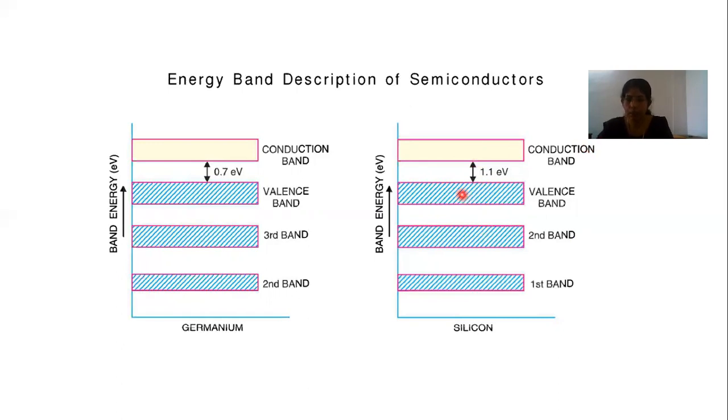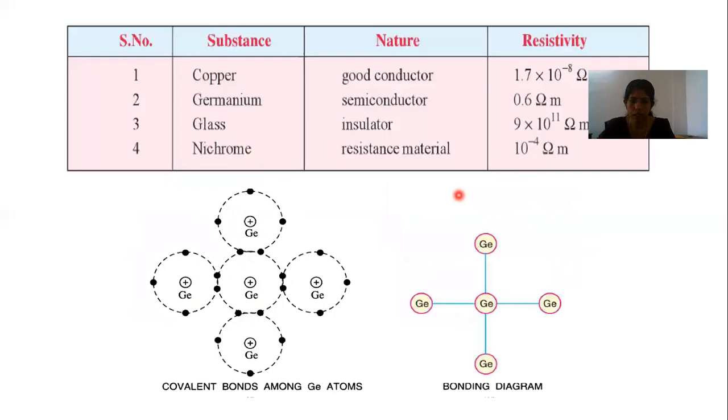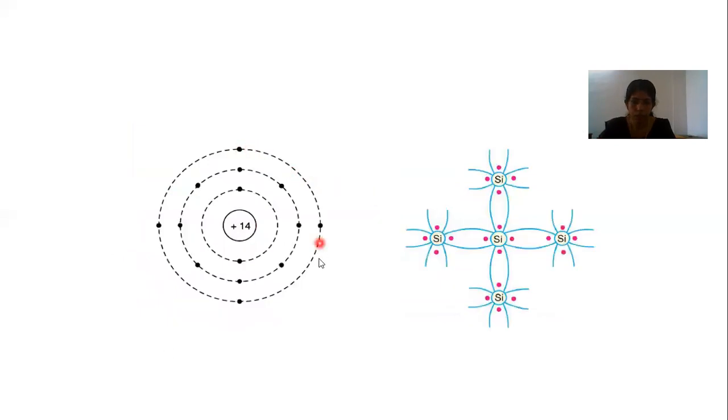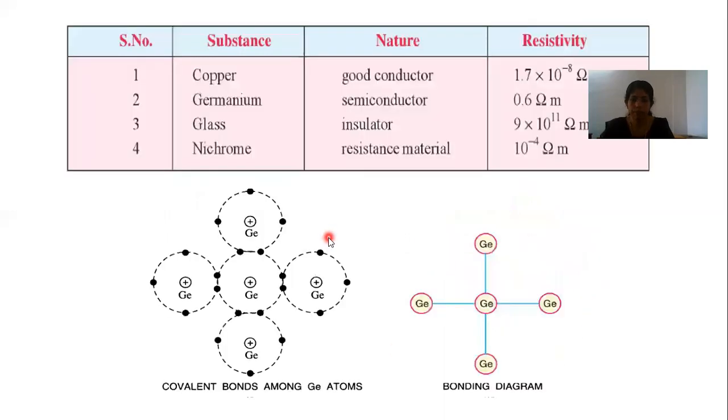When an electron from the outermost orbit reaches the conduction band, only then can it contribute to current flow. That means if an outermost orbit electron is detached from the nucleus, only then does it become free and contribute current through that material.